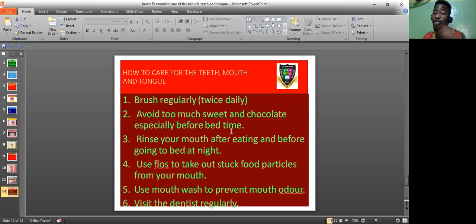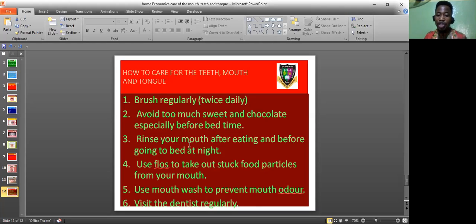They damage your teeth. They make you have cavity. That means holes in your teeth. And you'll be having shock sensation. When you have holes in your teeth, it will be giving you shock sensation. When you bite things, you have this shock sensation. And when you drink cold water, you have shock sensation. So avoid too much sweet and chocolate. And if you must eat them at all, make sure you brush afterwards.